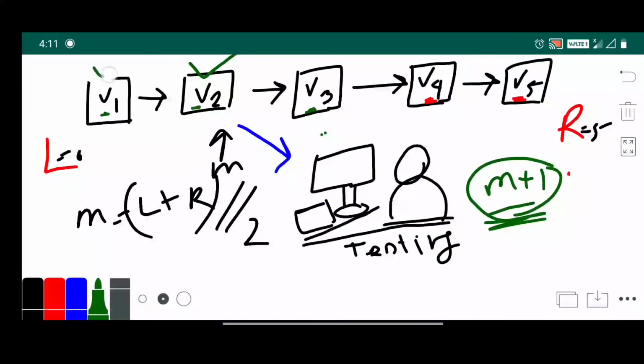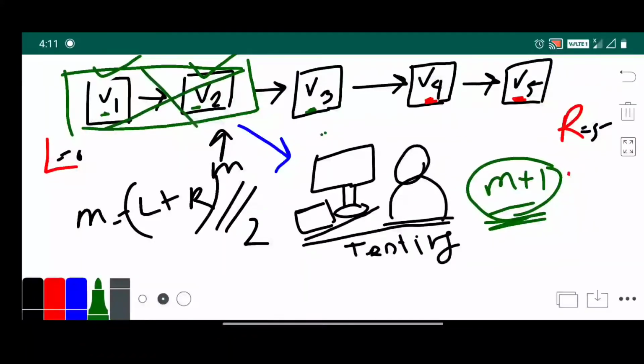If the version is not bad, then we set our left to mid plus 1. Now our left is version 3 and our mid is version 4. So now we check version 4. Mid is version 4, so we check mid version 4 by calling the isBad function.